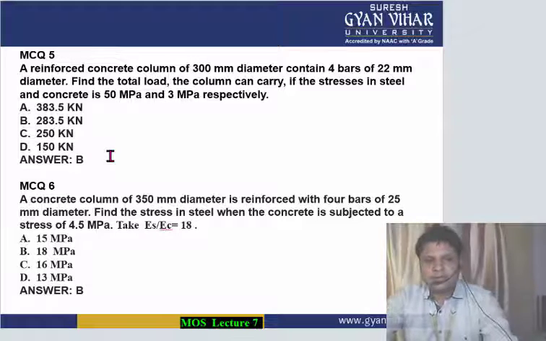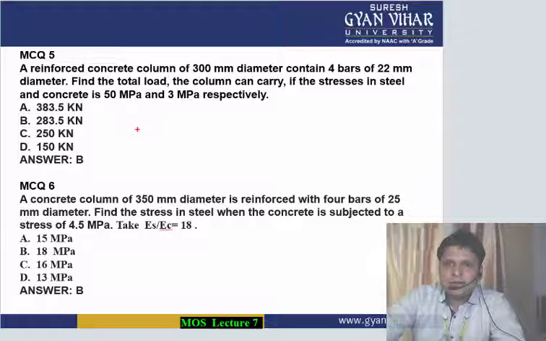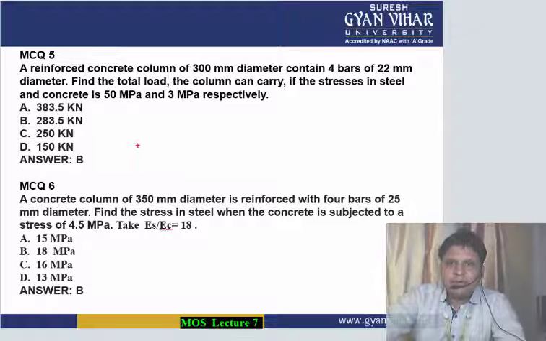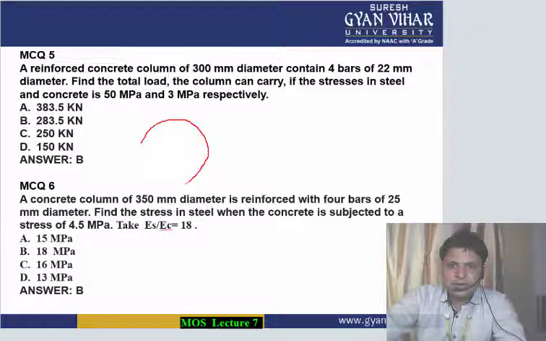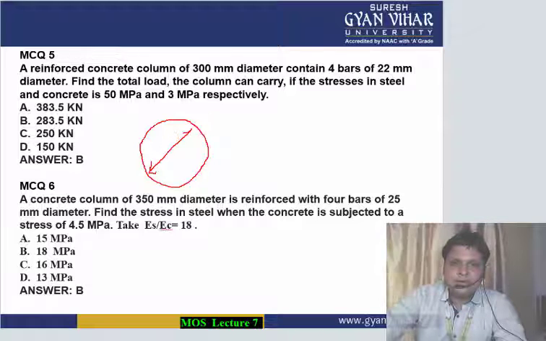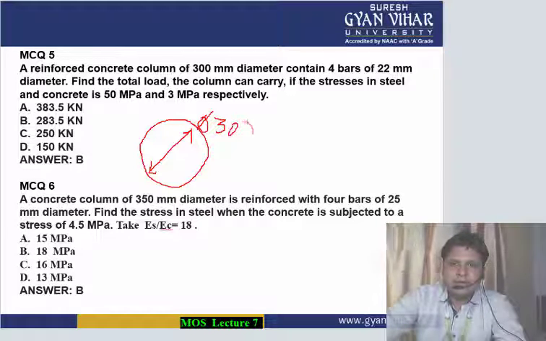It is given that the column diameter is 300 mm, meaning it is circular, and the diameter of this column is 300 mm.